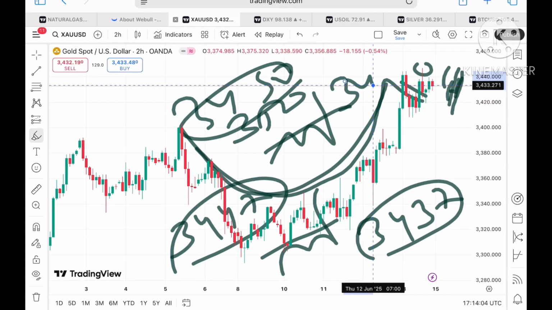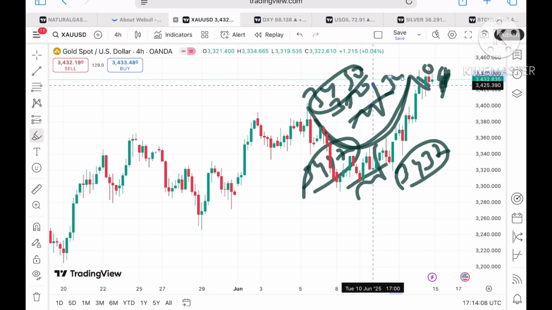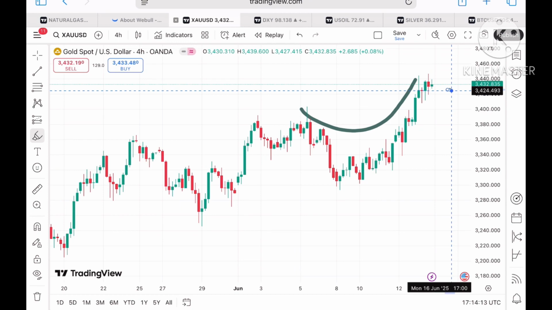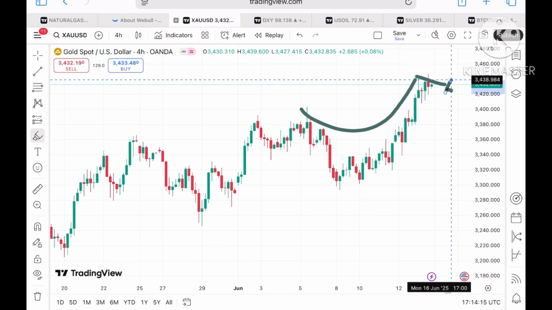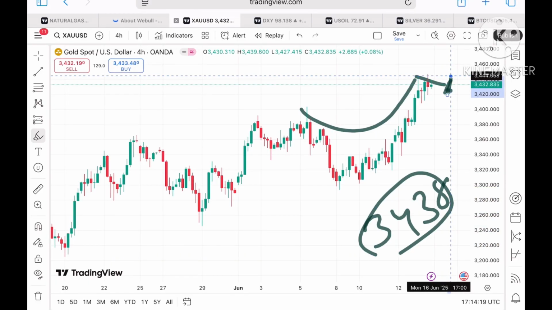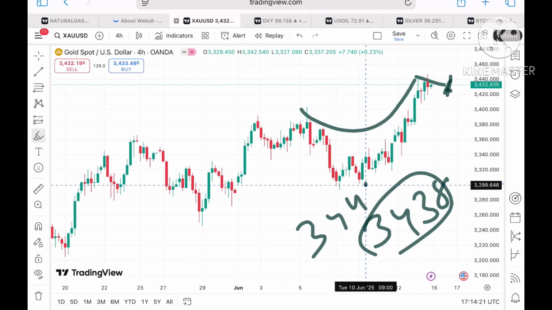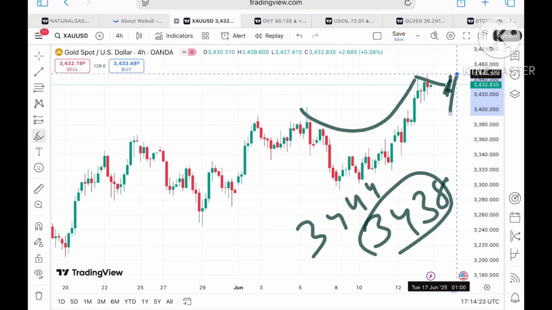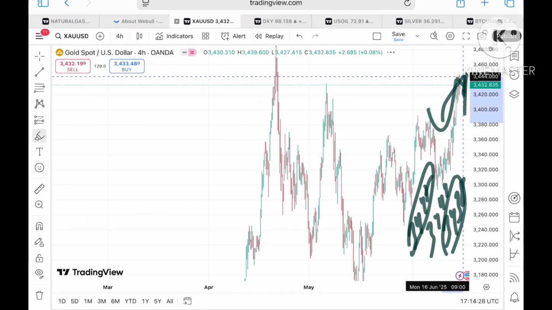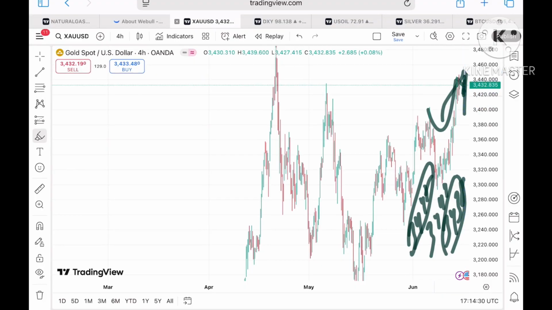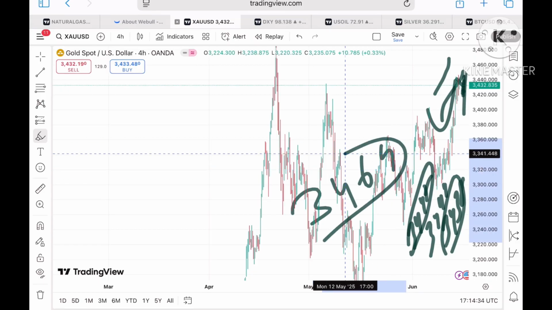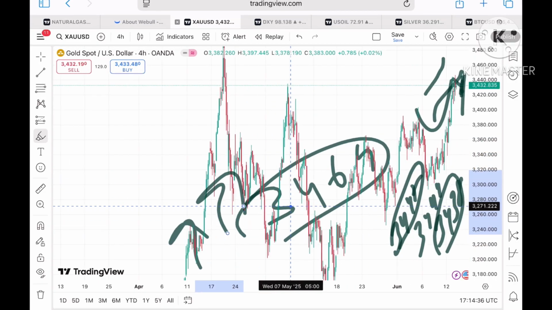Now coming back to the 4 hours chart, there is again a pattern forming, and if the price sustains above this level, the probability will be high that it will cross above a level of 34.38, and then it can move above $34.44, and then it will cross above a level of 34.47. If the price goes above this level, a further upside we can see towards a level of 34.50, and then to the next level of $34.69, and once the price sustains above this level, a further upside can be seen.